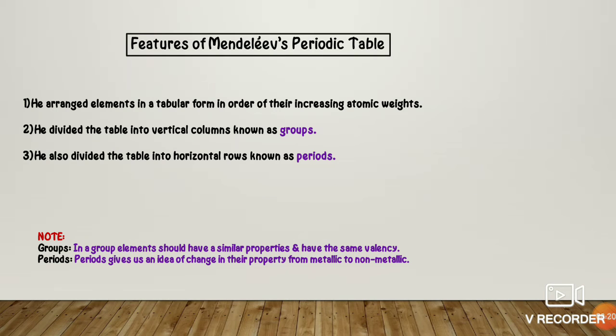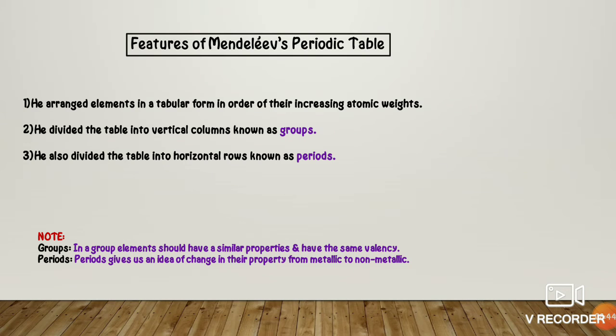We know that metals have properties like malleability, ductility, and conduction of heat and electricity. So going from left to right in horizontal rows, the metallic property decreases. That is why in a periodic table there are always metals on the extreme left and non-metals on the extreme right.